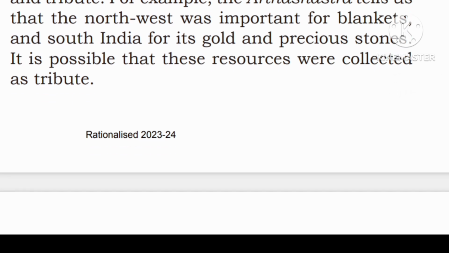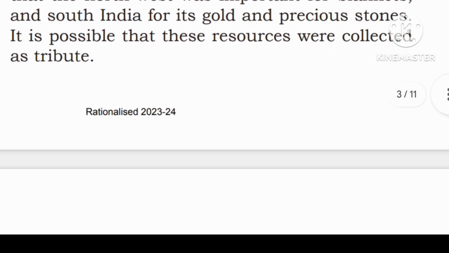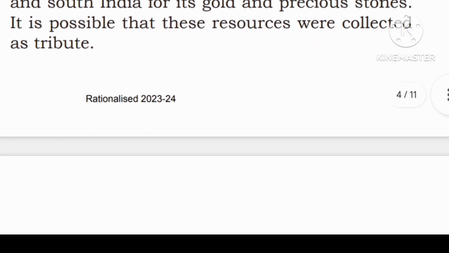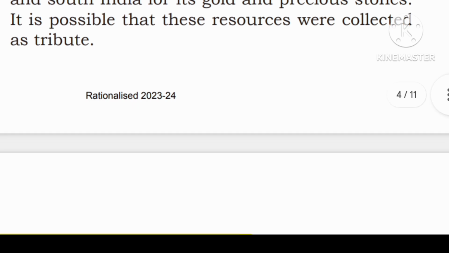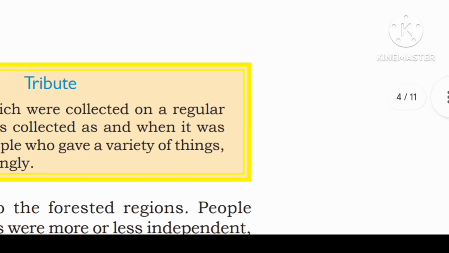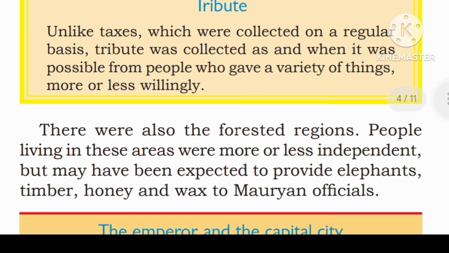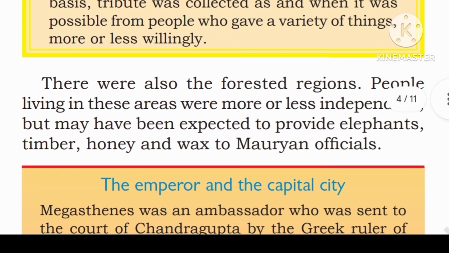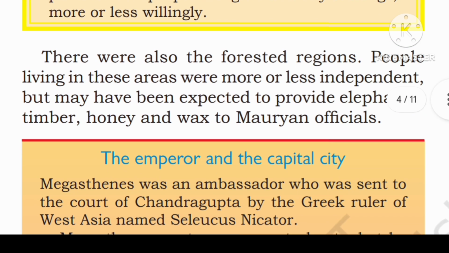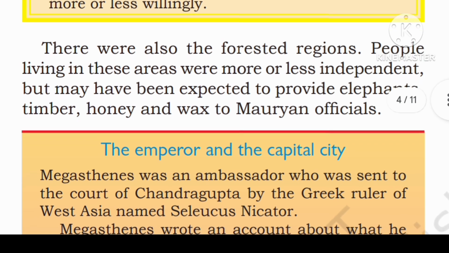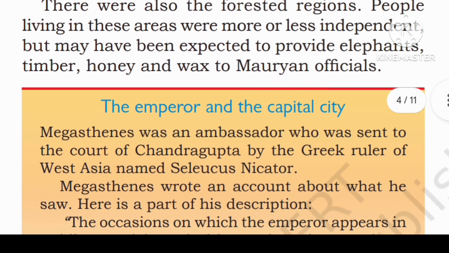For example, the Arthashastra tells us that the northwest was important for blankets, as South India was for its gold and precious stones. It is possible that these resources were collected as tribute. Unlike taxes, which were collected on a regular basis, tribute was collected as and when it was possible, from people who gave a variety of things more or less willingly.